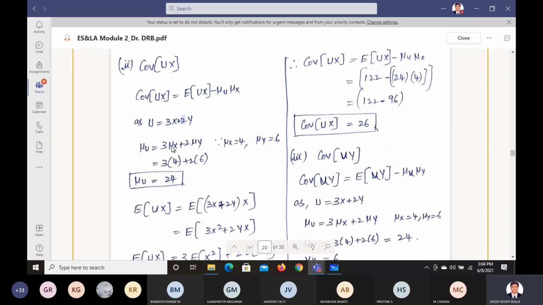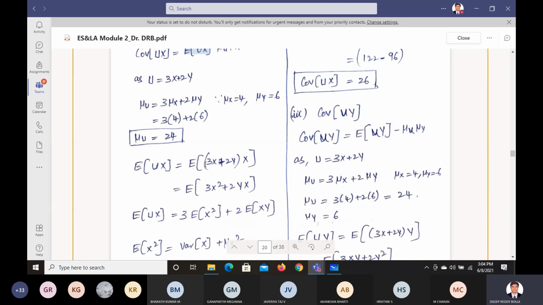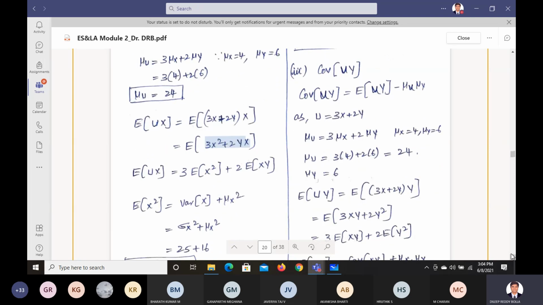We know that. And what is this mu x value? Mu x is 4, mu y is 6. So based on that, substitute those values into it. Mu u you're going to get as 24. Mu x also we know, mu u also we know. What is this E of ux? How to find out that E of ux? E of ux equals E of u into x. So it will be 3x plus 2y into x. We are multiplying it. It will be 3x square plus 2xy.